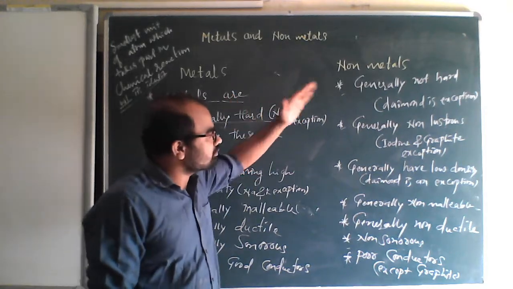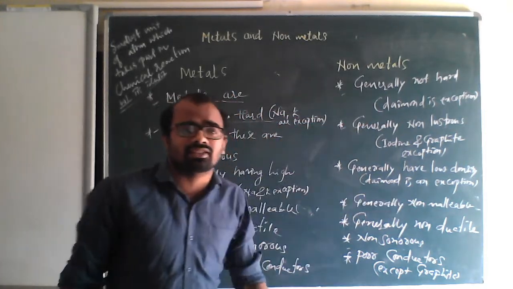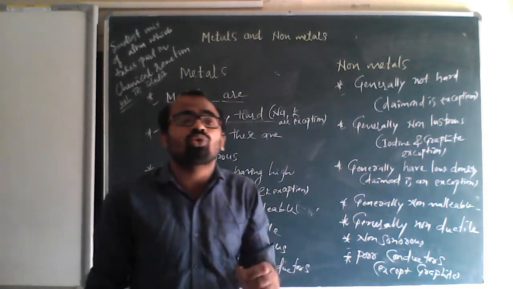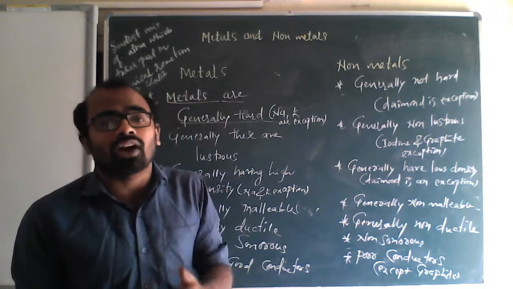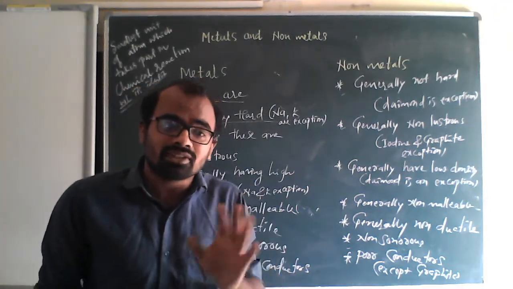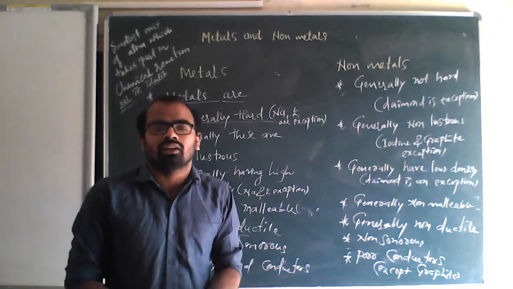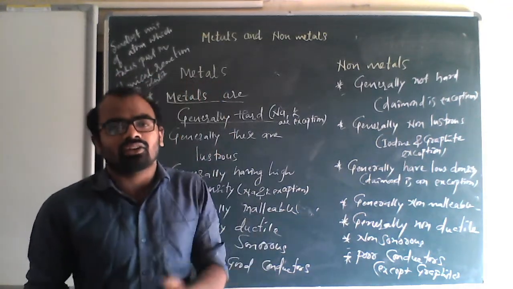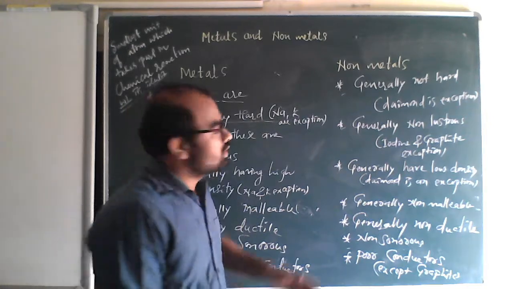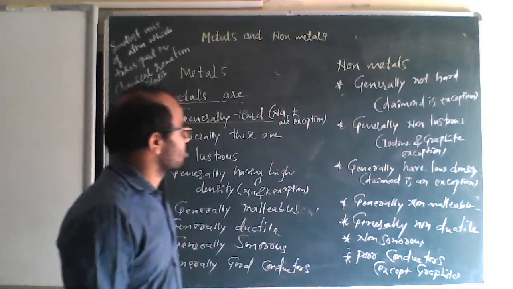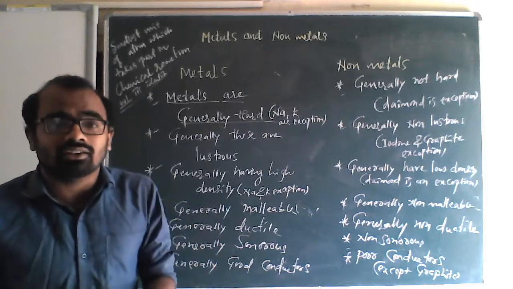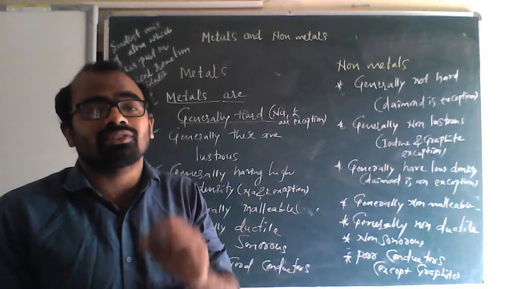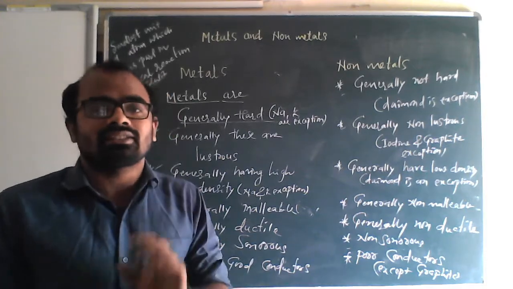But among non-metals, diamond is an exception. Diamond is a non-metal, and you should remember this. Diamond is an allotrope of carbon, a form of carbon, which means it is a non-metal. Don't think diamond is a metal. Only gold, silver, platinum, these kinds of materials are metals. So diamond is an exception. Generally non-metals are not hard, but diamond is an exception because in reality it is hard.